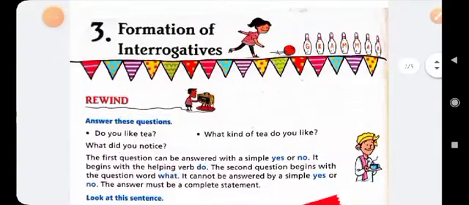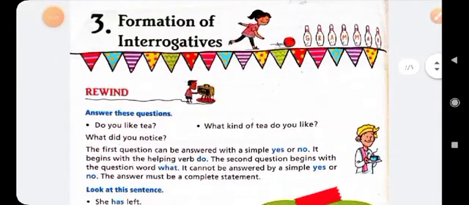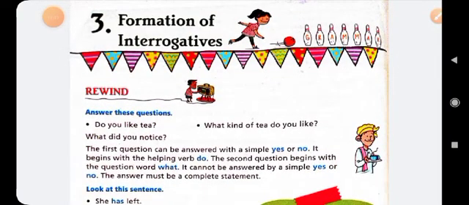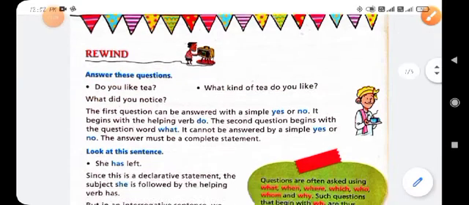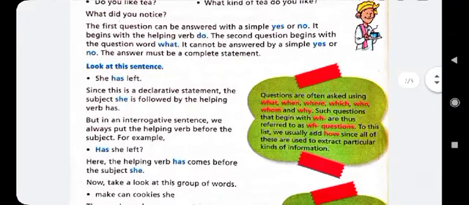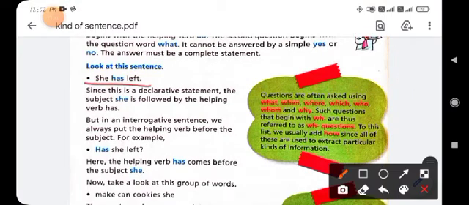Clear? So first you know how to change a statement sentence into an interrogative sentence, and what kinds of interrogative sentence you have to know. Use the helping verb and interrogative word, and you also know how we can change an assertive sentence into an interrogative sentence by using the helping verb.